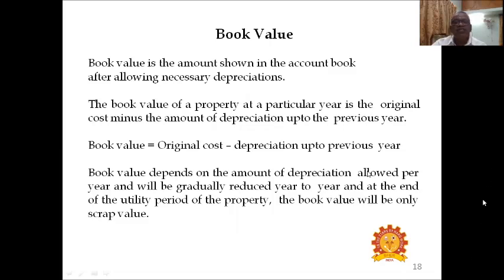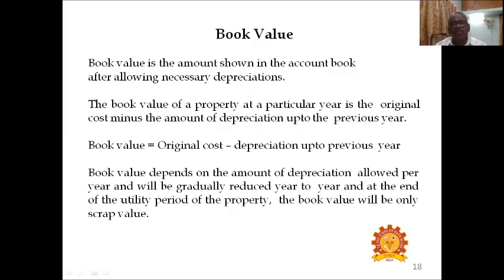Book value is the amount shown in the account book after allowing necessary depreciations. Book value of a property at a particular year is the original cost minus the amount of depreciation up to previous years. So the book value of every year should be cost minus depreciation. Cost at the beginning of the year minus depreciations of that year will give the book value at the end of the year.